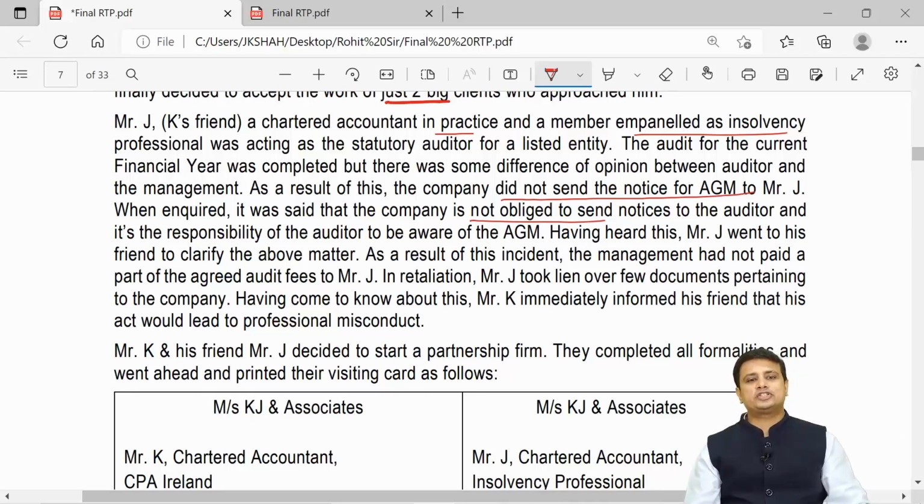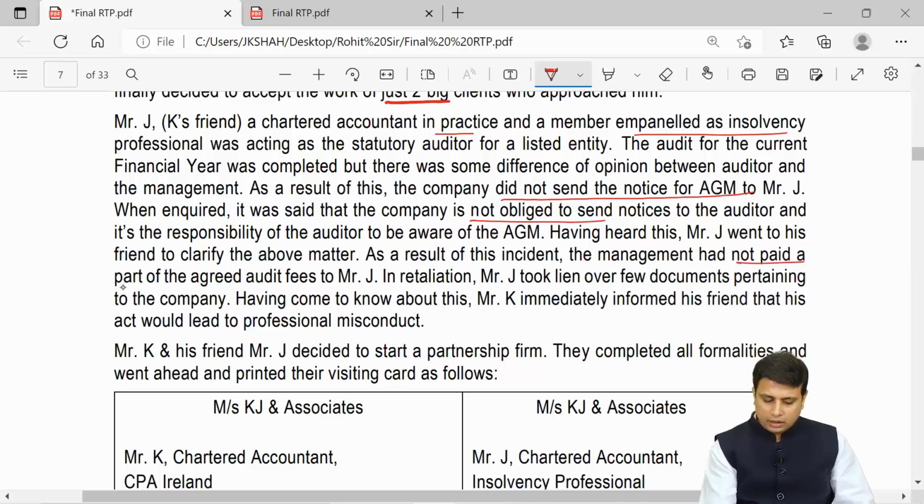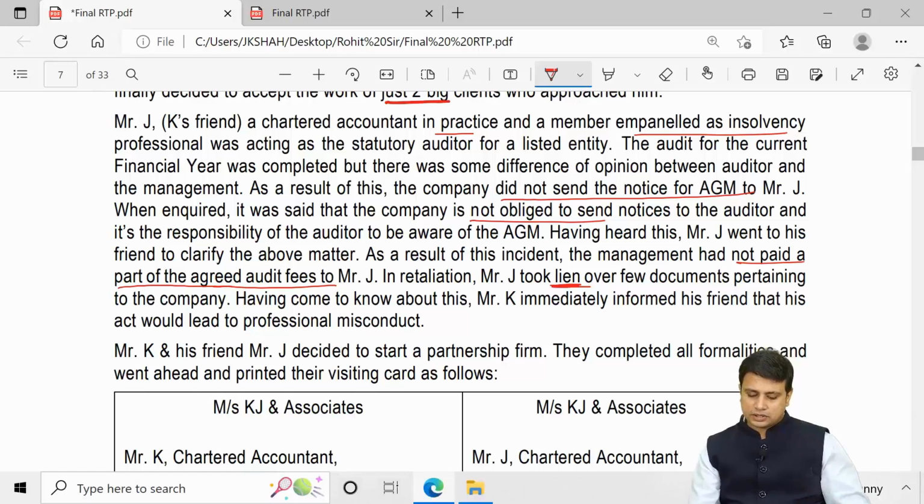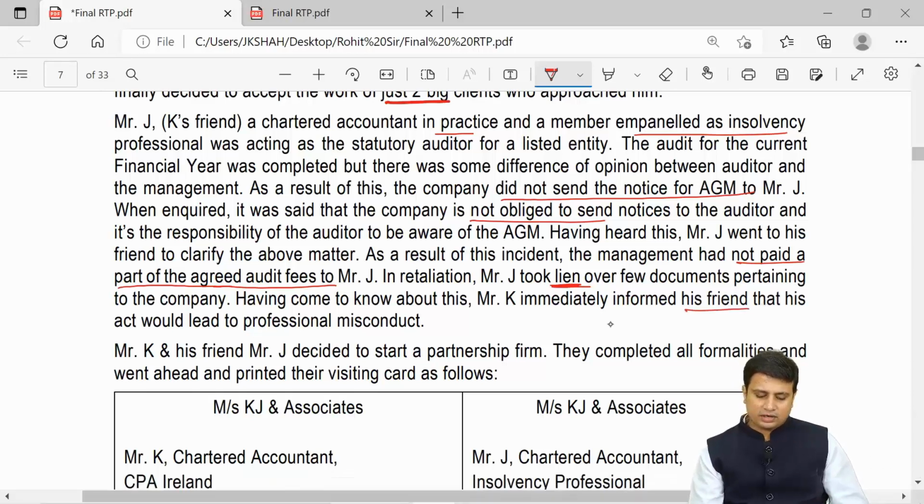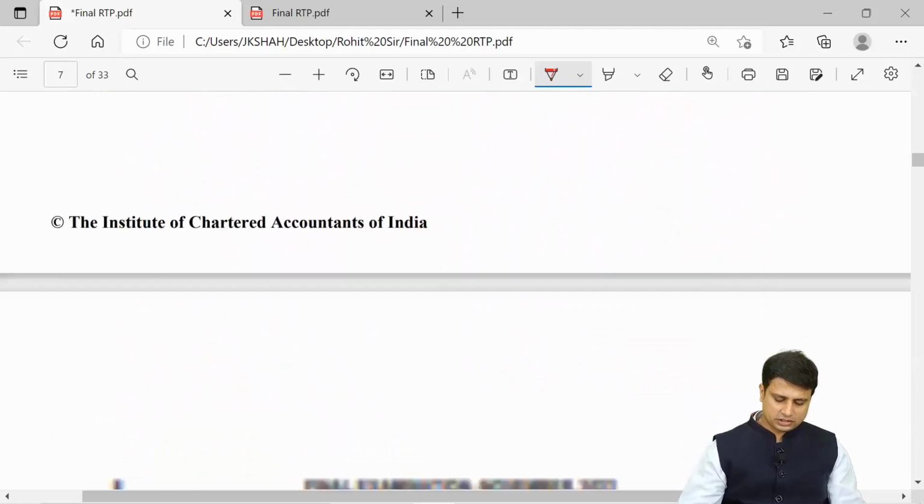Having heard this, Mr. J went to his friend Mr. K to clarify the matter. As a result of the incident, the management had not paid part of the agreed audit fees to Mr. J. In retaliation, Mr. J took lien over a few documents pertaining to the company. Having come to know about this, Mr. K immediately informed his friend that it would lead to professional misconduct. Here they did not send the AGM notice, which was incorrect, but can we have a right of lien? No, we cannot exercise the right of lien.